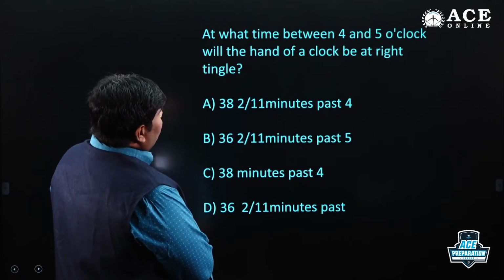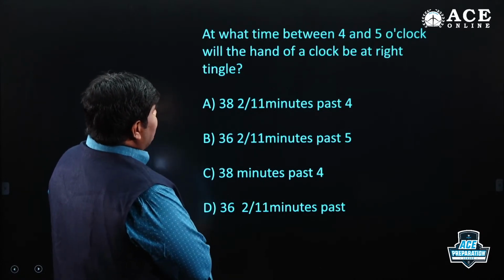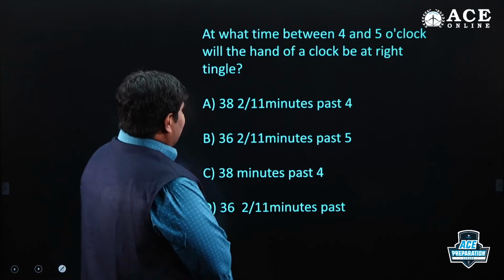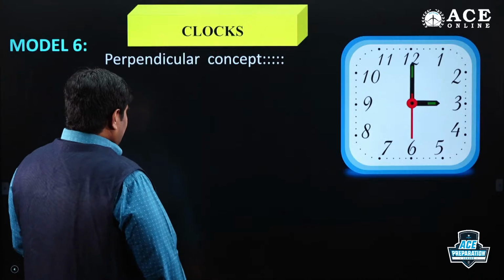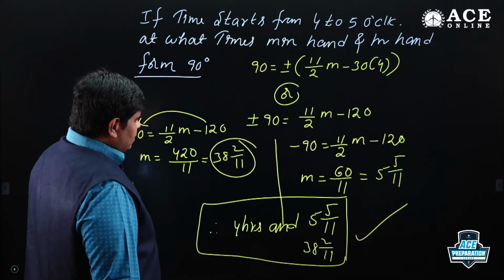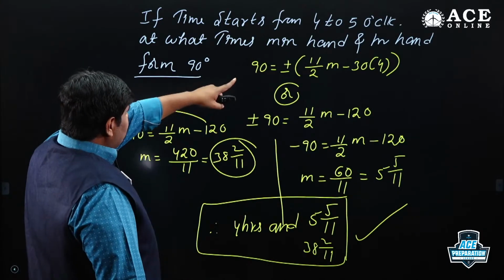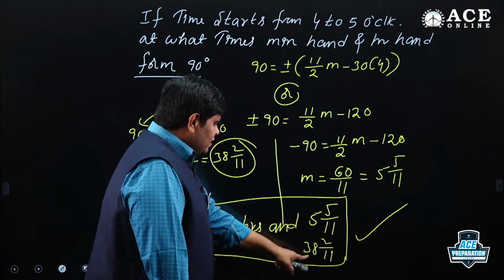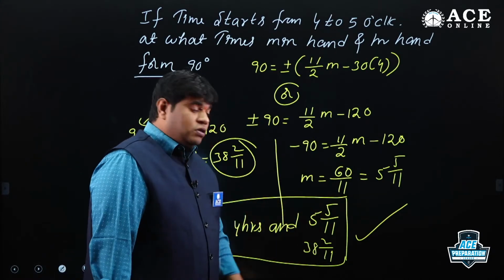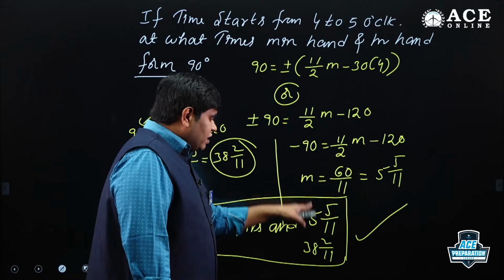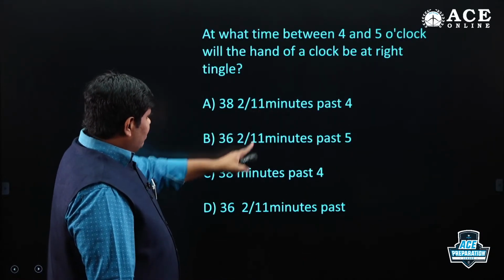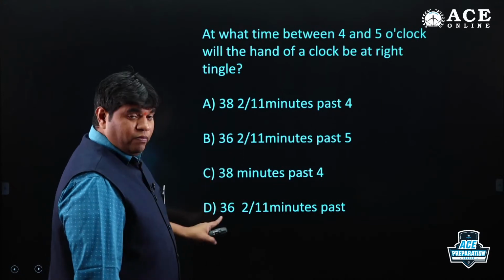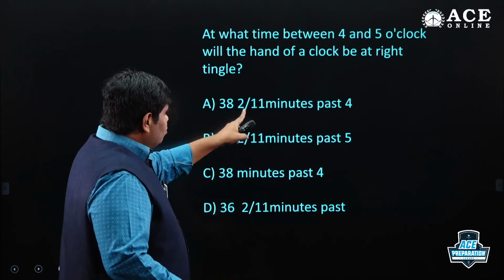At what time between 4 and 5 o'clock will the hands of the clock be at right angle? Right angle means we just finished the answer. If time starts from 4 to 5 o'clock, the answers are 5 by 11 and 38 2 by 11. We had two answers. Out of these two answers, which option is available? 38 2 by 11 is available. There is no other available.